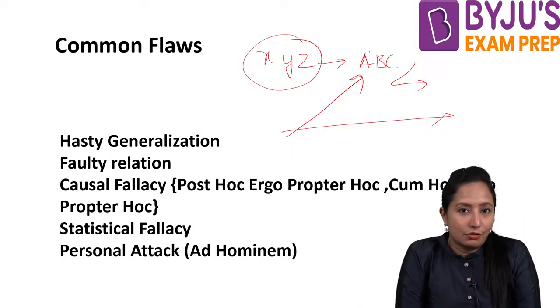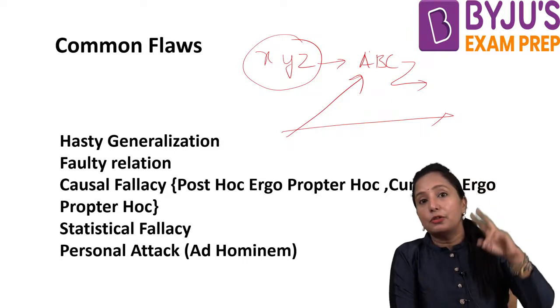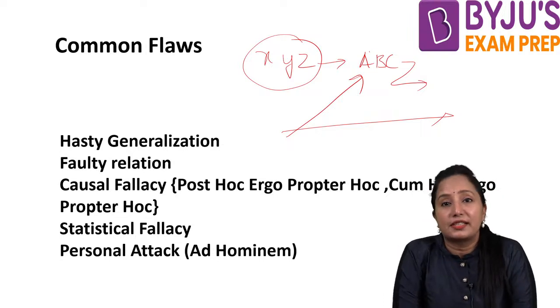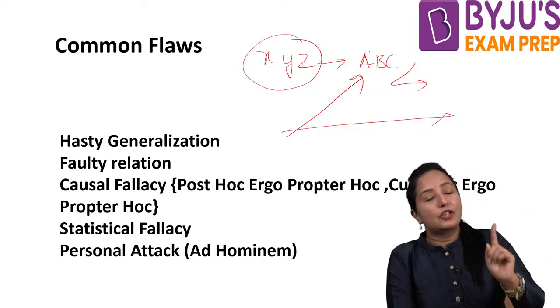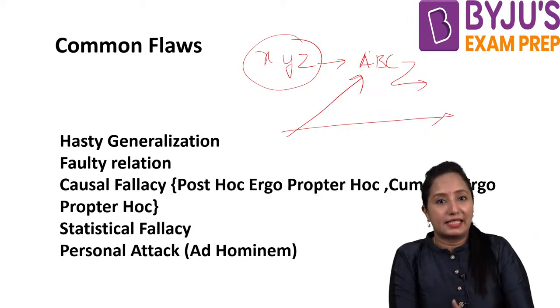Do you think this reasoning is good? Are we correct in reasoning this out? No. Why? Because we are making hasty decisions here. Just because someone succeeded, it is not true in every case.